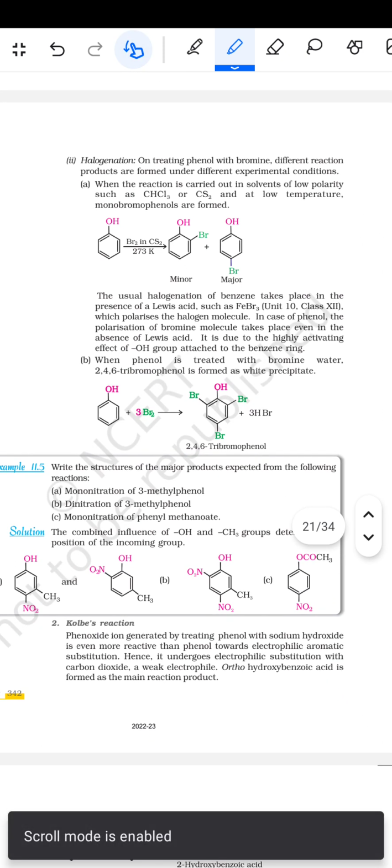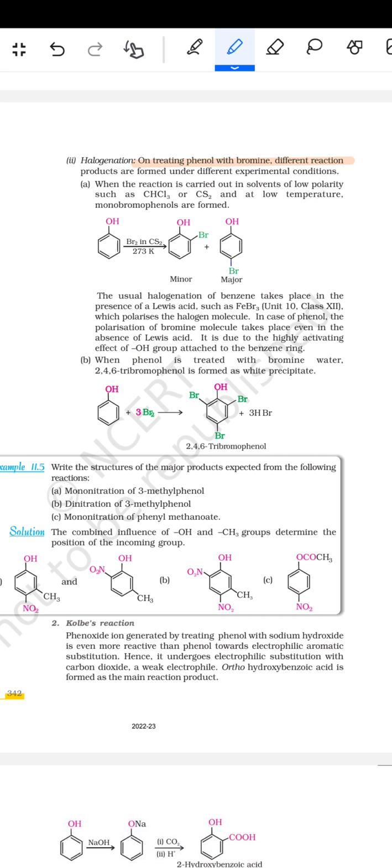Next comes halogenation. On treating phenol with bromine, different reaction products are formed under different experimental conditions. When the reaction is carried out in a solvent of low polarity such as CS2 or CHCl3 and at low temperature, monobromophenols are formed. Br2 in CS2 at 273 Kelvin gives a minor product and a major product, which is the para one.